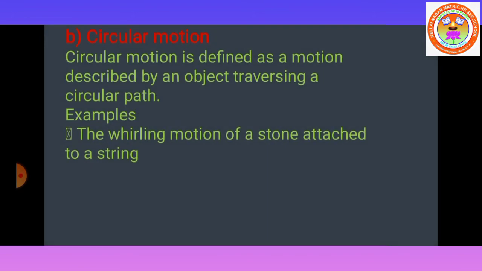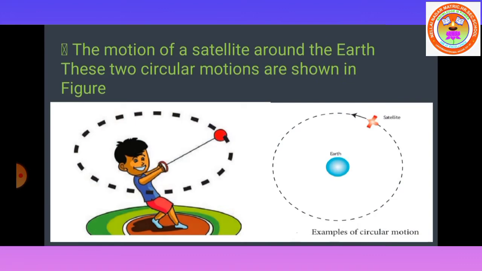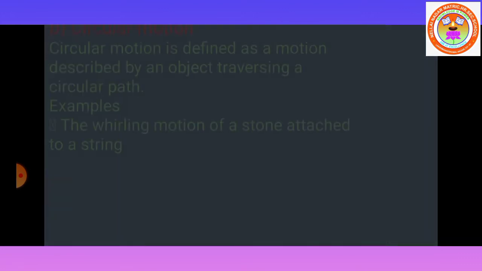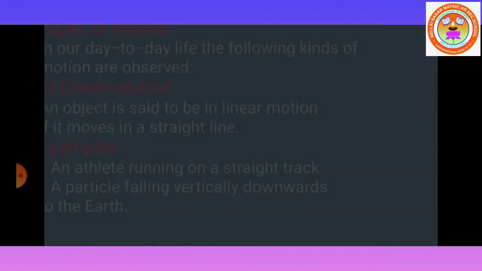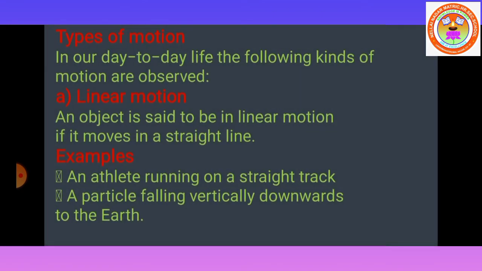Example, a car moves in a straight line. An athlete running on a straight line. A particle falling vertically downwards to the earth. These are examples of linear motion. What is the meaning of linear motion? An object is said to be in linear motion if it moves in a straight line.